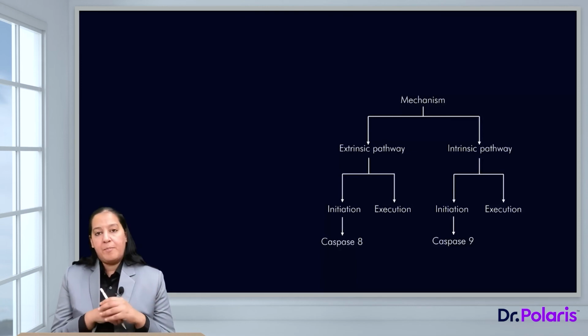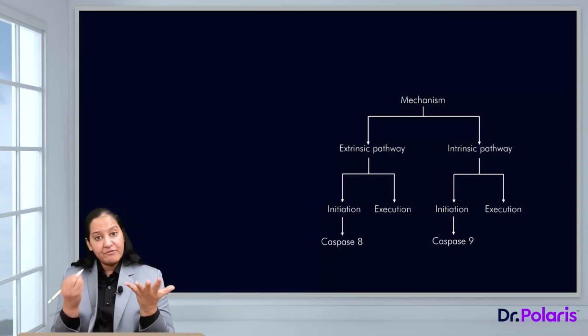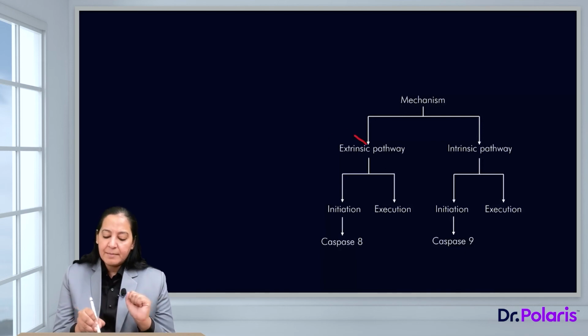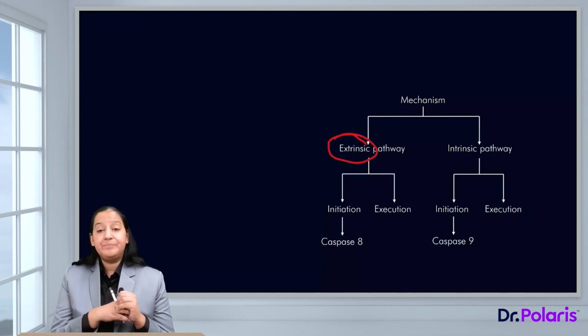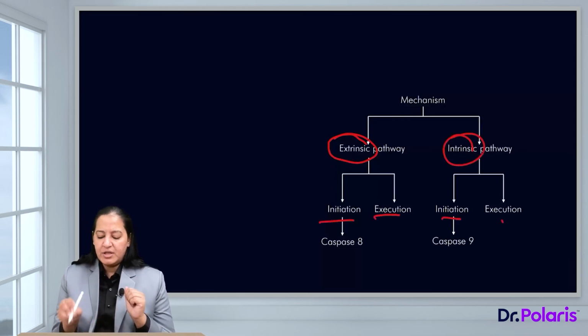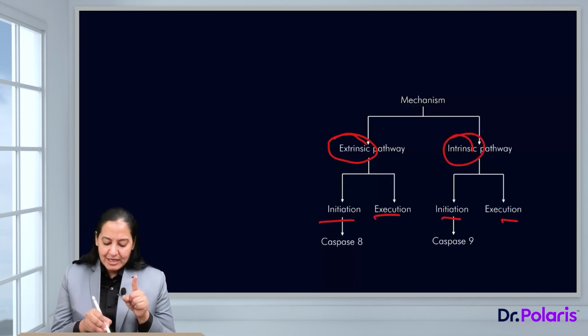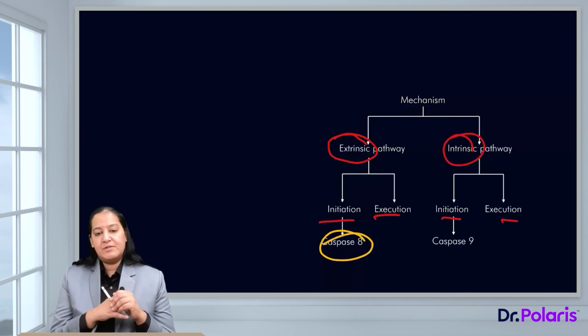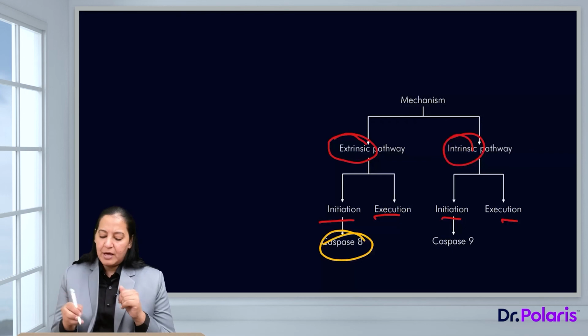What are the mechanisms of apoptosis? There are 2 mechanisms, depending on where the signal is coming from. If the signal is coming from outside, it is known as the extrinsic pathway. If the signal is coming from inside, it is known as the intrinsic pathway. Both the pathways have two phases, initiation and execution. In the extrinsic pathway, caspase 8 is the first caspase which becomes activated. In the intrinsic pathway, caspase 9 is the first caspase which becomes activated.